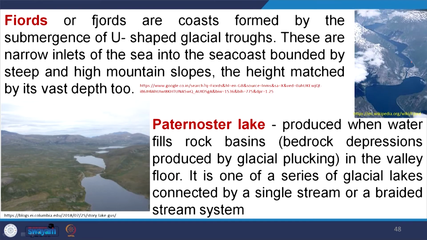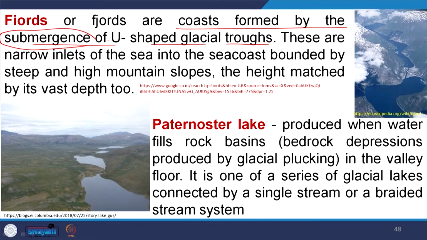Then fjords are nothing but a glaciated valley now occupied by ocean or marine water. So, fjords are coasts formed by the submergence of U-shaped glacial troughs. These are narrow inlets of the sea into the coast, bounded by steep and high mountain slopes.